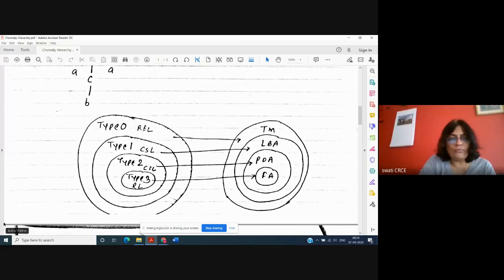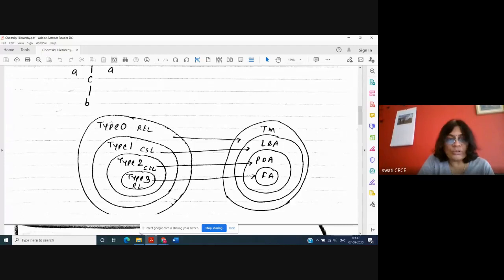Okay, so what I'm saying is that as per the Chomsky hierarchy, the grammars are classified into four types: type 0, 1, 2, and 3. From 0 to 3, you write it from outside to inside circles. Start from 0, from outside to inside. Outside, type 0 is equivalent to Turing machine. Then type 1 is equivalent to linear bounded automata. Type 1 grammar is called context sensitive grammar.